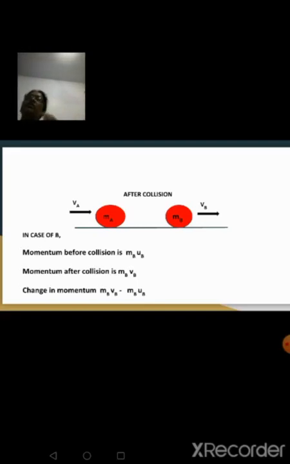Now, let's talk about the initial momentum and final momentum, that is, momentum before collision and after collision, on ball B. Momentum is the product of mass and velocity. So, the initial momentum of ball B will be MB UB. Momentum of ball B after collision will be MB VB. So, change in momentum will be MB VB minus MB UB. Look at the expressions given here.